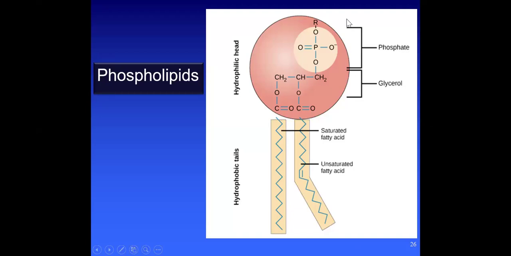This is the phosphate group. This is the glycerol, and both phosphate and glycerol make the head of the phospholipid, and that head is hydrophilic, while the tail is made up of fatty acids, both saturated and unsaturated. Unsaturated means they have a double bond, and saturated means they don't have any double bond. So the tail is hydrophobic and the head is hydrophilic.